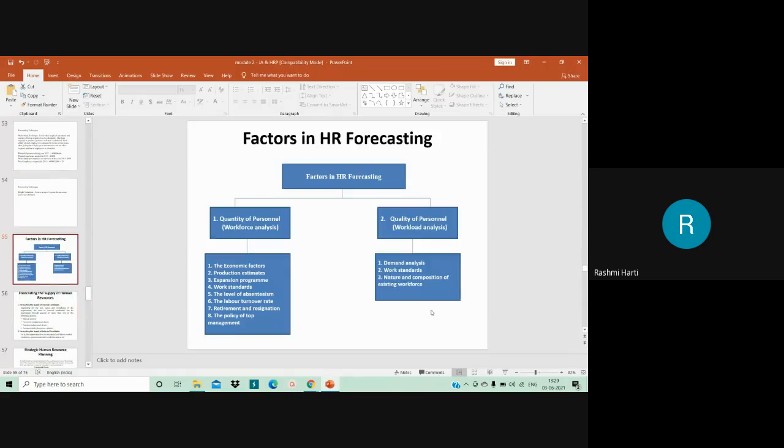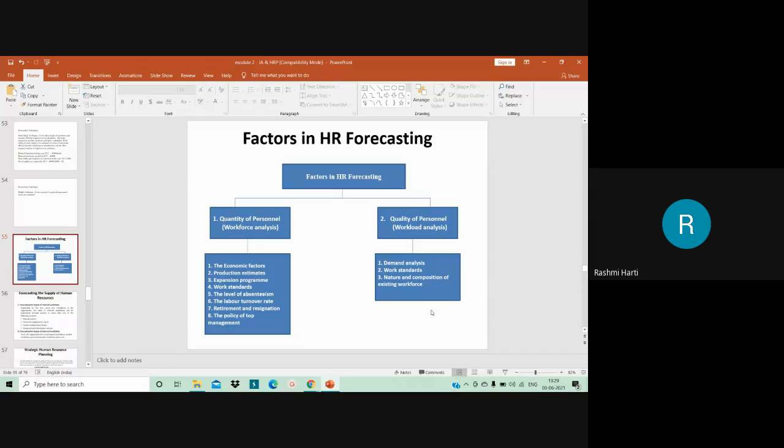Right. Then you have, my dear students, factors in HR forecasting. Okay. So first, the factors which influence the HR forecasting. One is the quantity of personnel, that is workforce analysis, and the quality of personnel, that is workload analysis. Okay. So factors basically, as a matter of fact, the quantity of personnel is workforce analysis, and the quality of personnel is workload analysis.